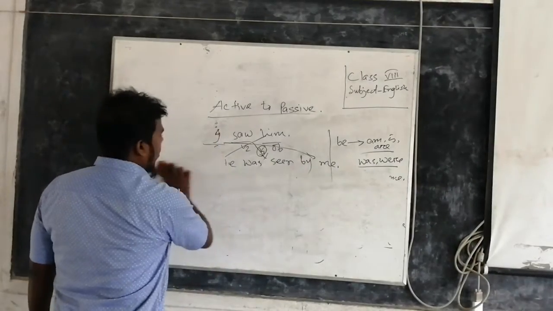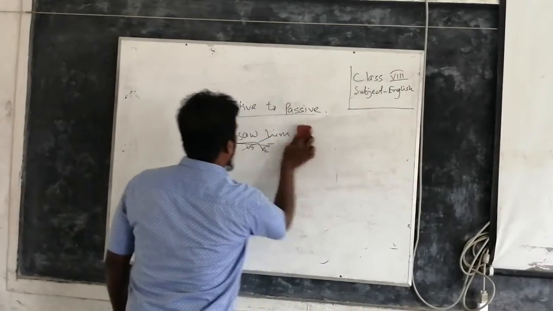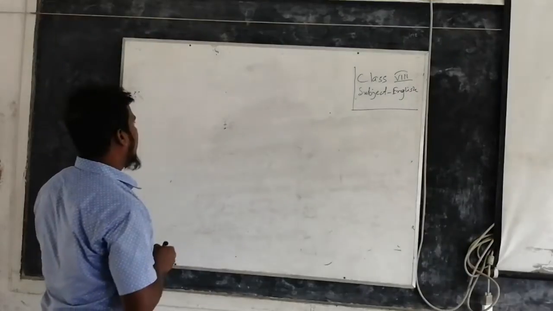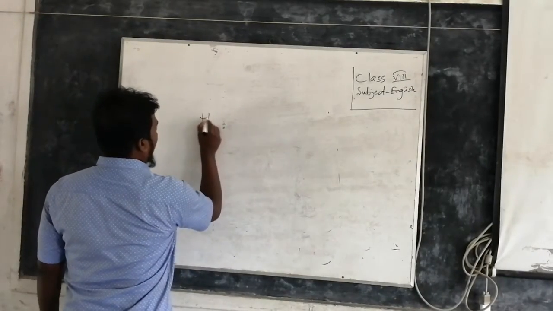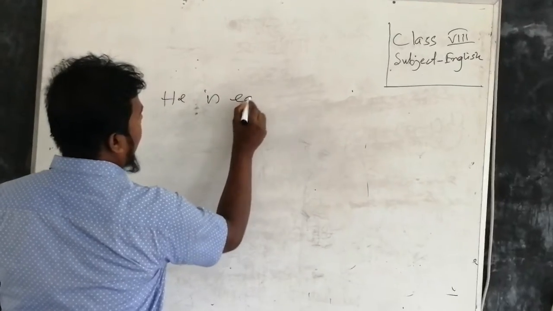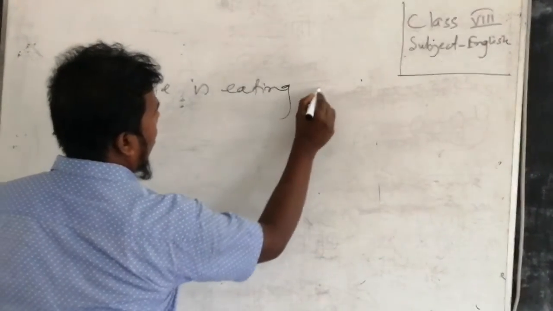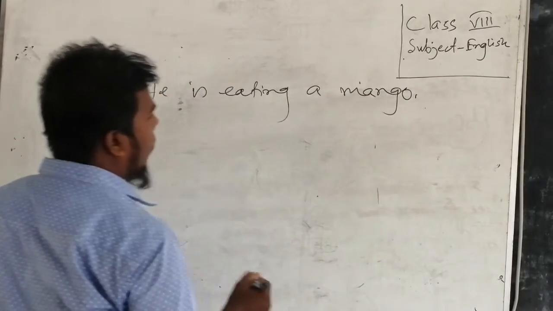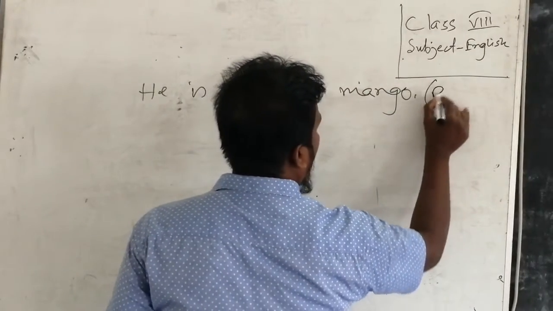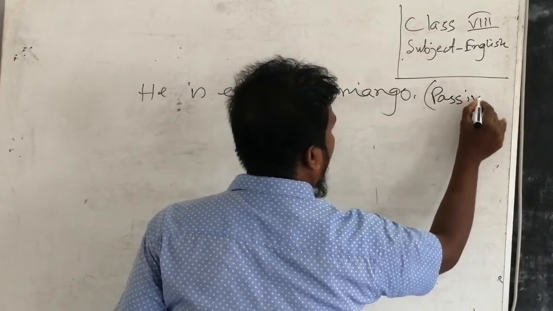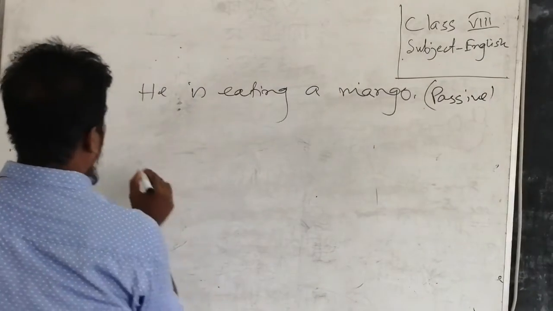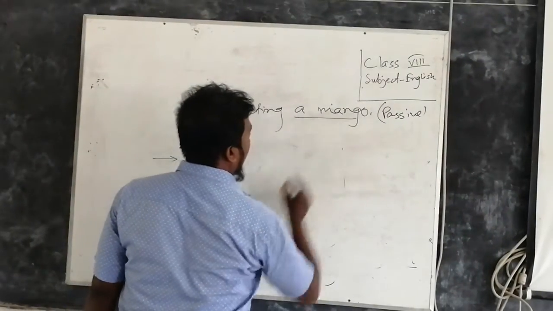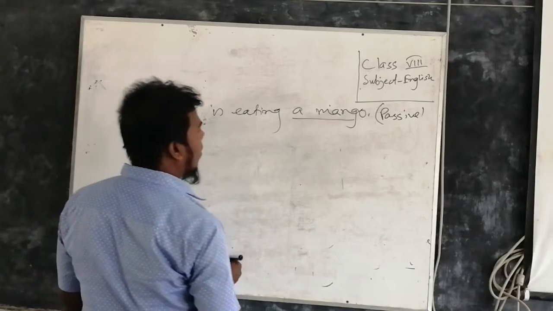So, if we go to other tenses, we can write in this way. He is eating a mango. If we turn it into passive voice, at first we will take the object, and it is not an animated object.